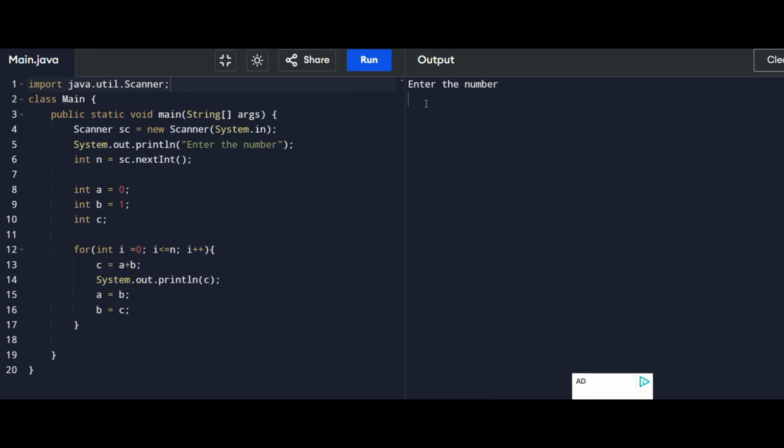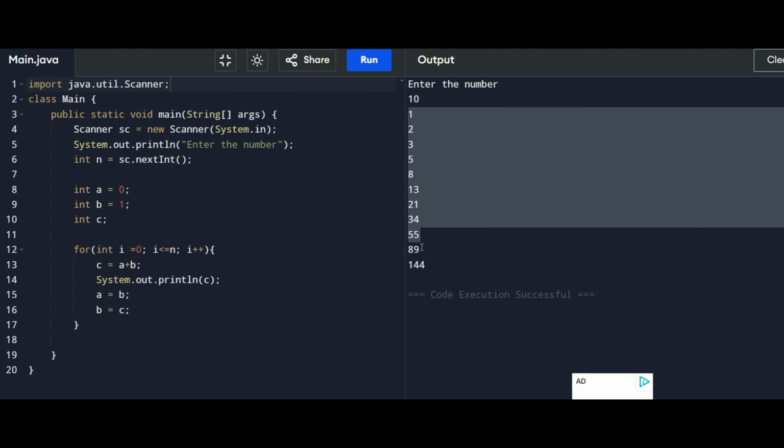Enter the number. I am entering the number as 10. Okay, now you can see 0 and 1 are missing here. Let me put those numbers by printing System. Let me copy paste.